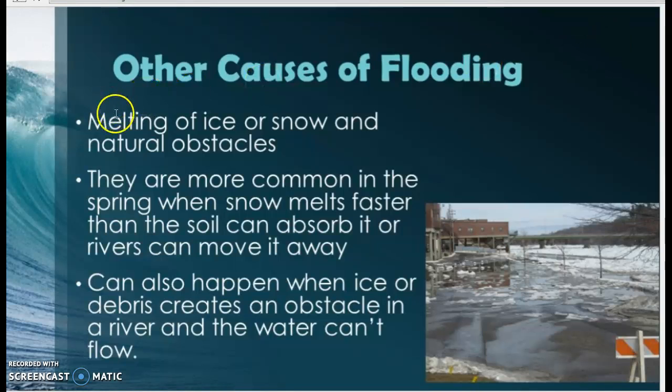They are more common in the spring when snow melts faster than the soil can absorb it or rivers can move it away. It can also happen when ice or debris creates an obstacle in a river and the water can't flow. And you get that backed up water. Think about like when a beaver forms a dam and the water gets backed up, and then the water goes over the banks and it overflows into dry areas.